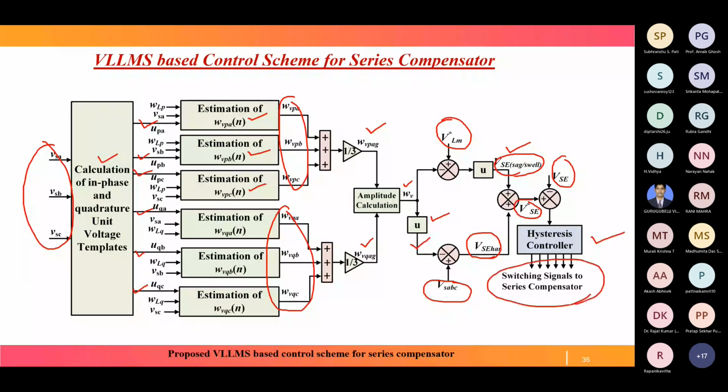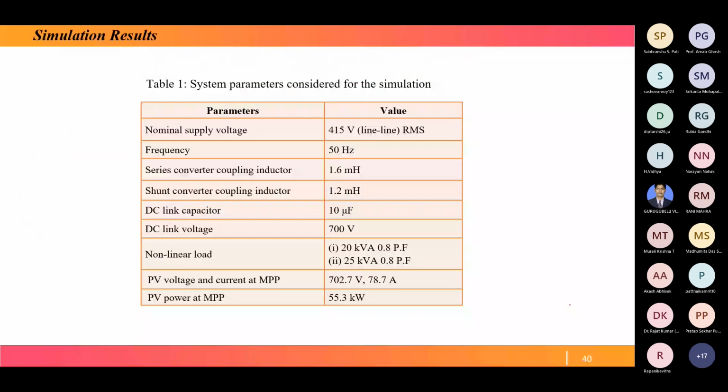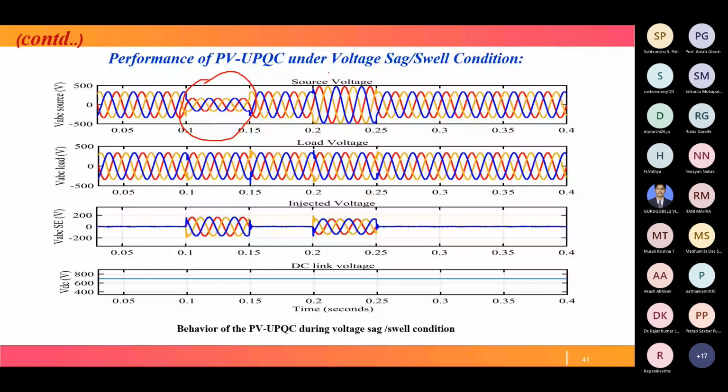Now these are the different parameters taken during simulation. Now coming to results, performance of PV-UPQC under voltage sag and swell conditions. See, this is our actual signal, from 0 to say 0.1, the actual signal. From 0.1 to 0.15, sag is there. Then actual signal. Then from 0.2 to 0.25, say swell is there.